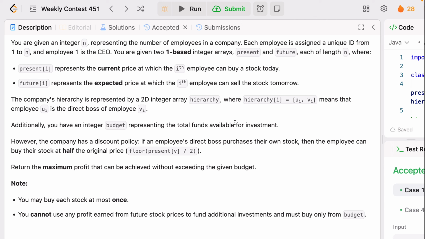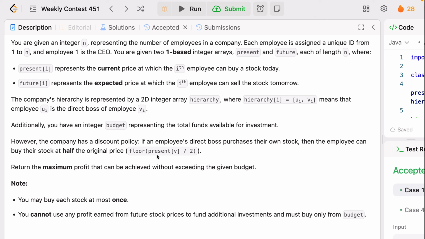You are given n, the number of employees in the company, where you have present and future for the same number of employees. Present contains the current price of the stock for employee i, and for the same employee there is a future, that is the sell price of the stock, right? And there is also a hierarchy given. So each hierarchy entry connects two employees with their boss, like an edge. And additionally you have a budget given. So how is the budget working, right?